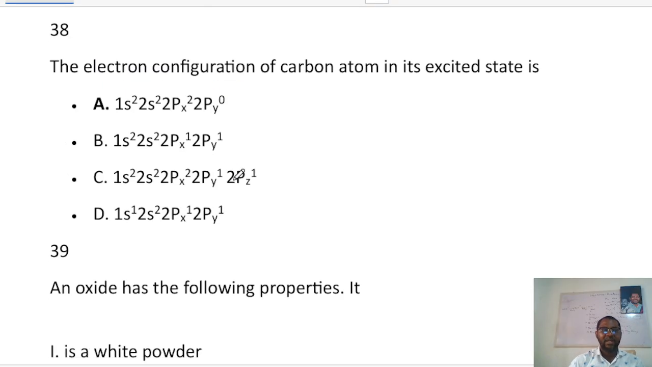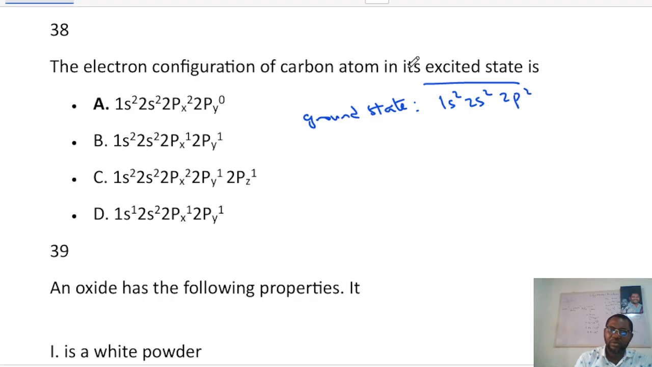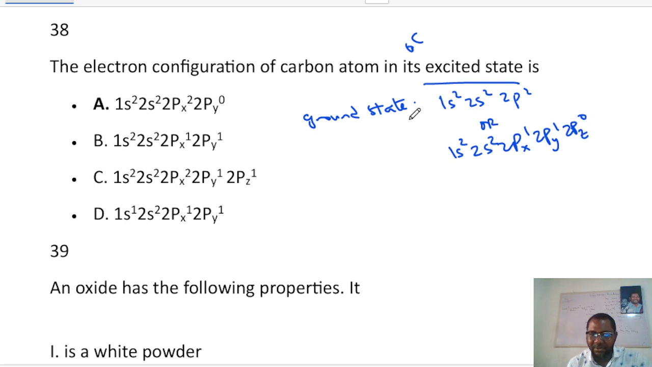Okay. Now the next one says the electron configuration of carbon atom in its excited state is. I've taught this many times. If you want to write the configuration for the ground state of carbon, it is 1s2, 2s2, 2p2, because carbon has only 6 electrons. Or you can just say 1s2, 2s2, 2px1, 2py1, then 2pz0. There's nothing in 2pz. That's for the ground state.